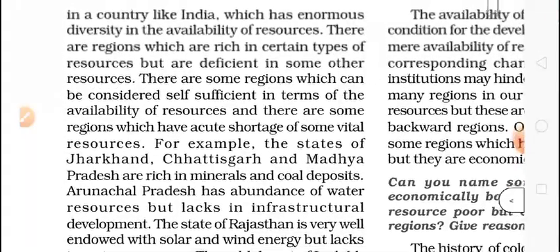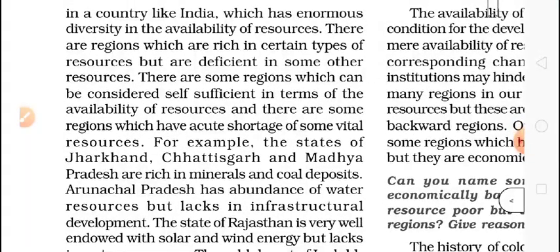Equally divided means, if you see North India, if you see the whole of UP, or Punjab and Haryana, these states are completely finished in the way of resources. Resources means no iron, no coal, nothing is there, but good land is there, good soil is there, water facility is there.